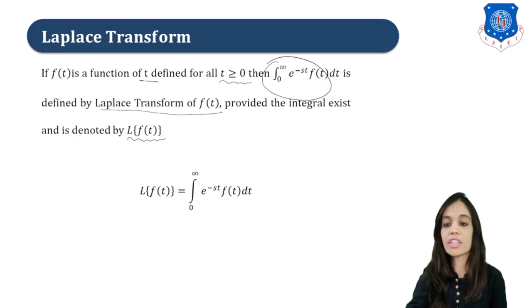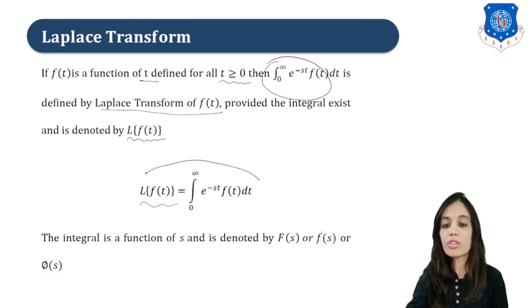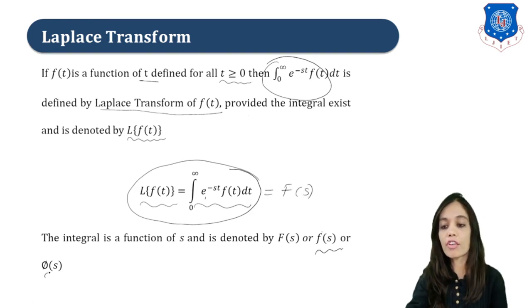So in general we can say that Laplace of f of t is equal to integration 0 to infinity e raised to minus st f of t dt, right? So this is the definition of Laplace transform, and the integral is a function of s, hence it is denoted by f of s or f bar of s or phi of s.